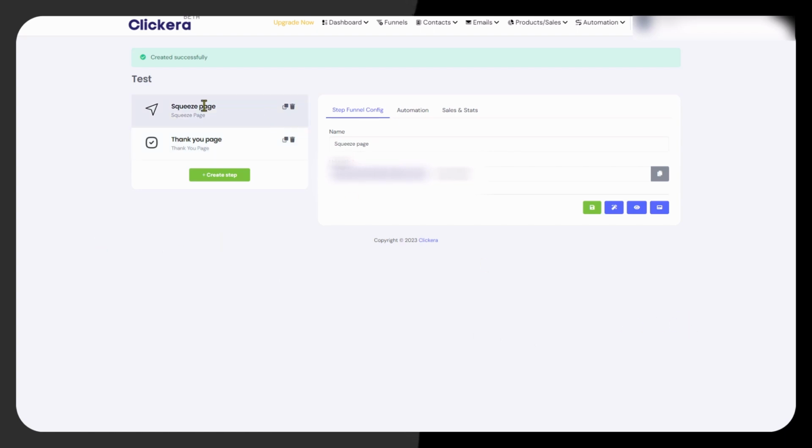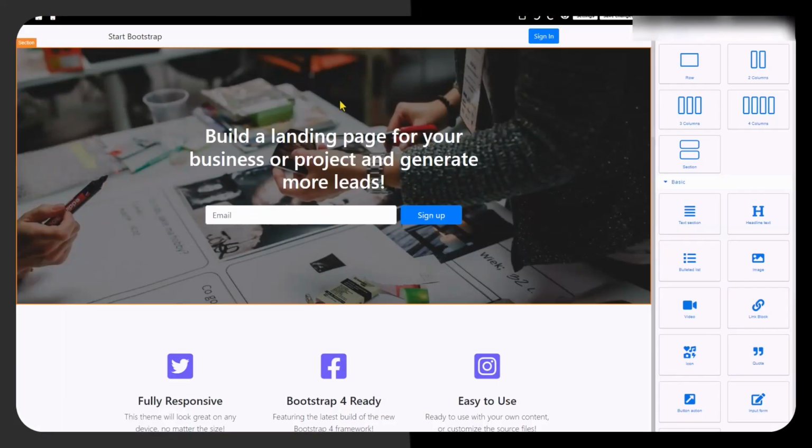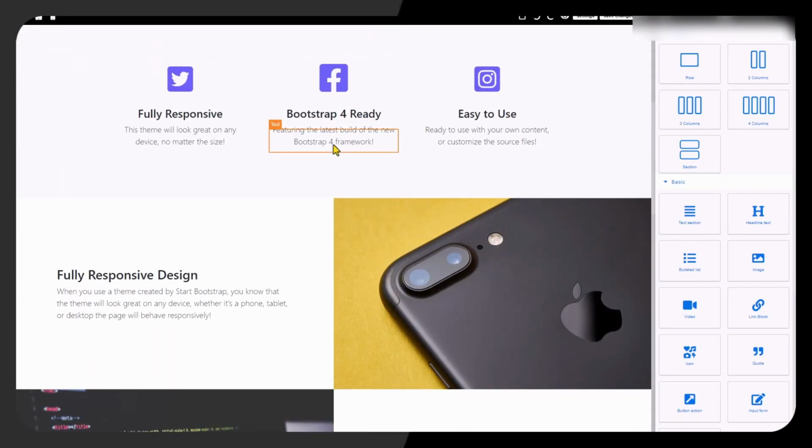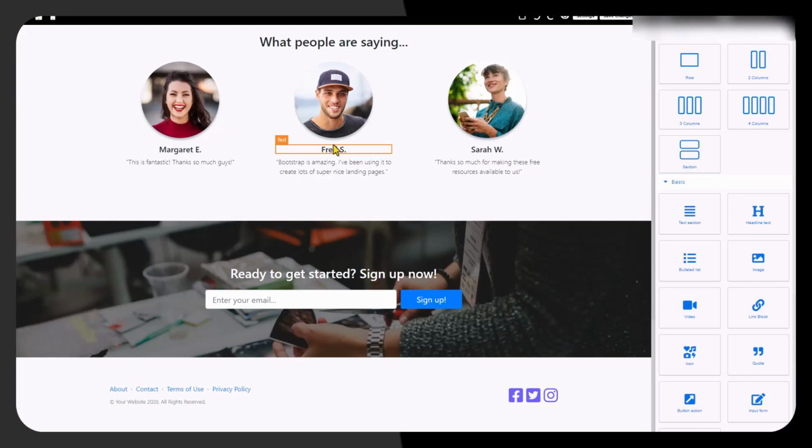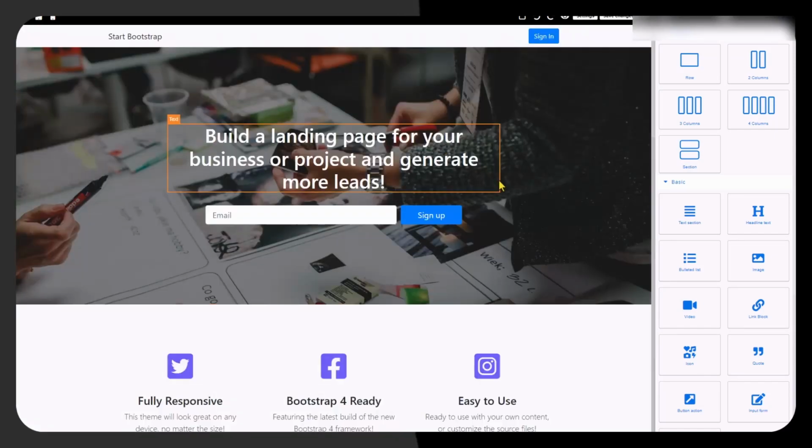So back into the squeeze page and go over here and click the edit page content, the pencil, and once it comes up, this will allow you to edit the page. As you can see, it's built as a page, quite a complicated page that looks really nice, but we want to keep it simple.